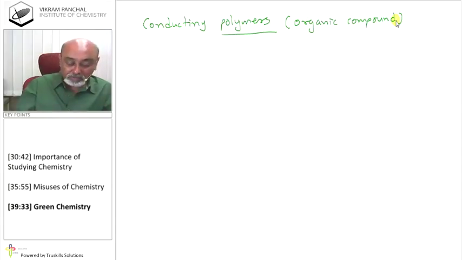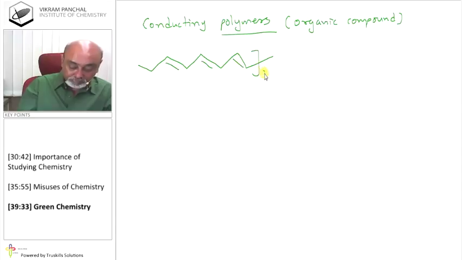For example, the conducting polymer is this one, which I am showing you. Here n means infinite, it can be any number, and this is known as polyacetylene.